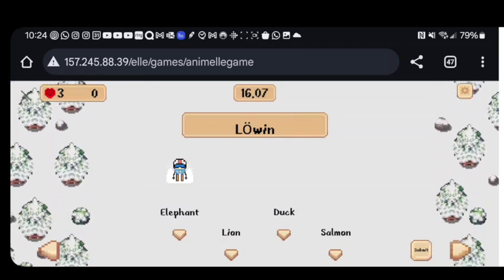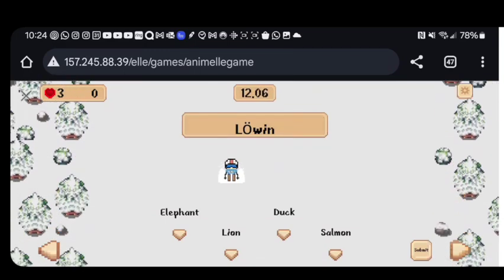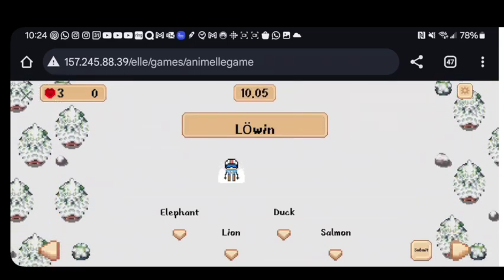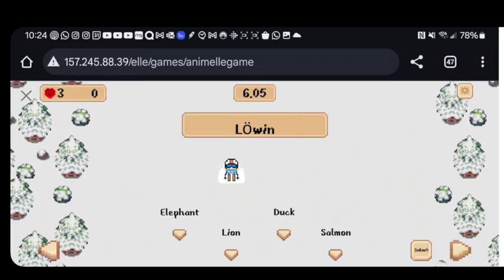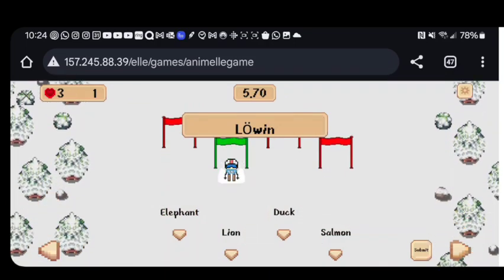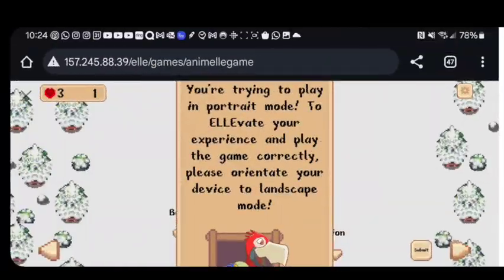So in the bottom left and right hand corners, you'll see these arrows, which you'll click to navigate through the answers. And then when you're ready to answer, you can either wait till the time runs out or you can click submit. And finally, you can see our game is locked to landscape mode, so if you try to play in portrait, it will freeze and this pop-up will show you that you need to switch back to landscape.